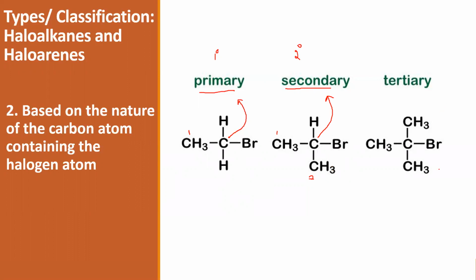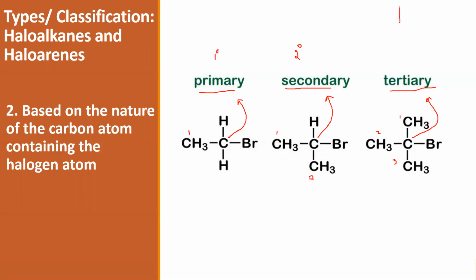Coming to the last one. In the last case, the halogen is attached to a carbon atom which is in turn attached to 1, 2, 3 more carbon atoms. Such a carbon attached to three more carbon atoms is called a tertiary carbon, and the haloalkane that is obtained is called a tertiary haloalkane.